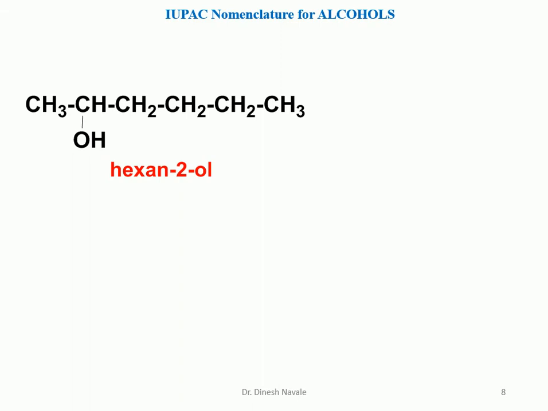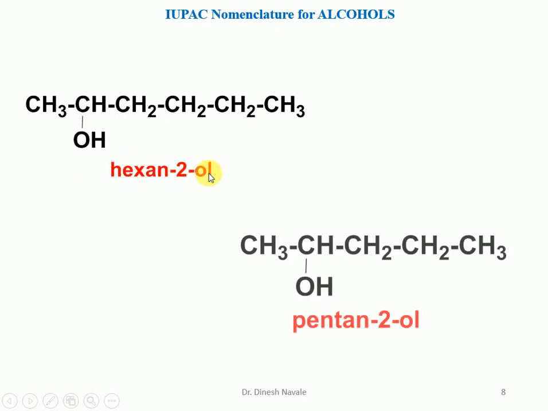Now the next molecule: select the longest possible carbon chain and give the lowest possible number to the substituent. We start numbering from the left hand side: carbon number 1, 2, 3, 4, 5, 6. There are 6 carbon atoms here, so the parent hydrocarbon is hexane. For alcohol nomenclature, the e of the alkane will be replaced by ol, so it becomes hexanol. The alcohol as the functional group is present at carbon number 2, so the IUPAC name will be hexan-2-ol.